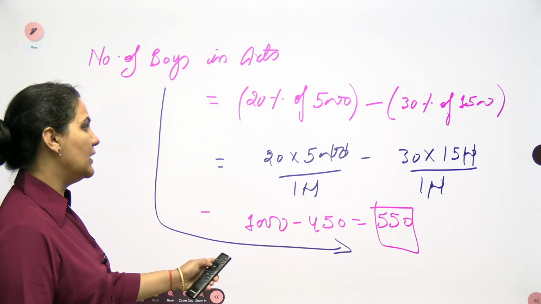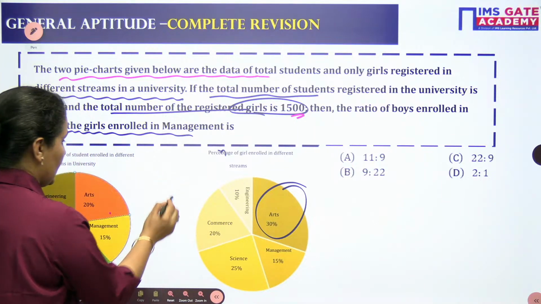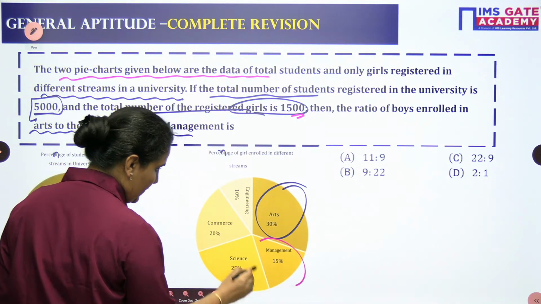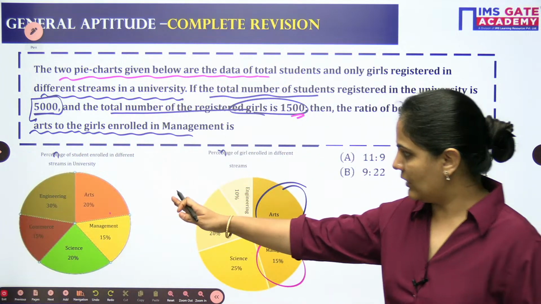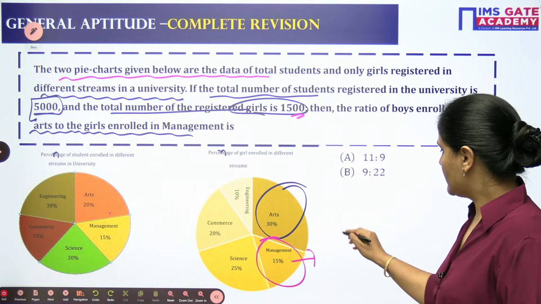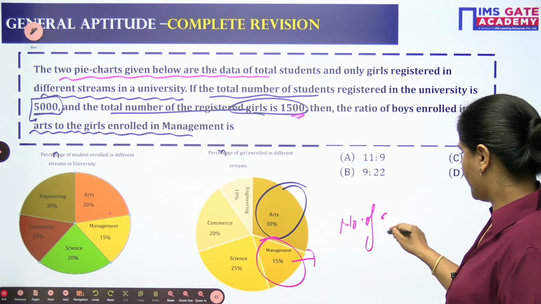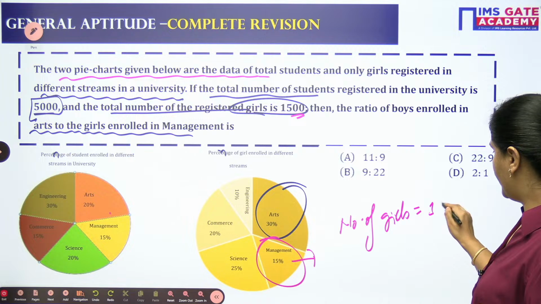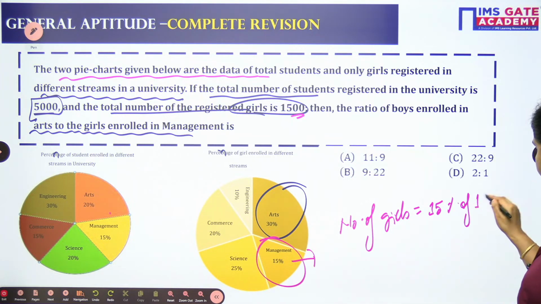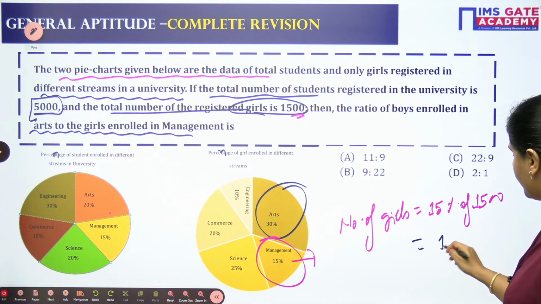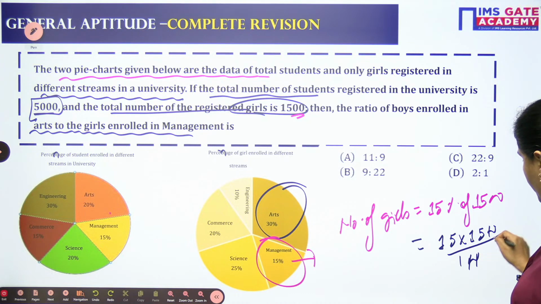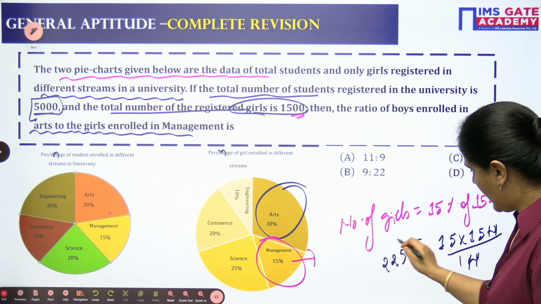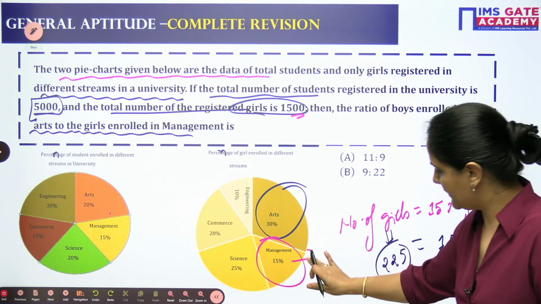Now let's approach the number of girls in management. We have 15%. We will not use the total here, we will go directly with the girls. So the number of girls in management will be 15% of 1500, which is 15 into 1500 by 100, so 225. So the number of girls in management is 225.